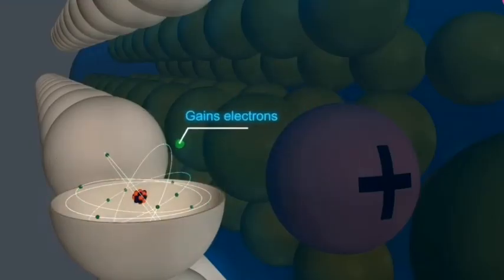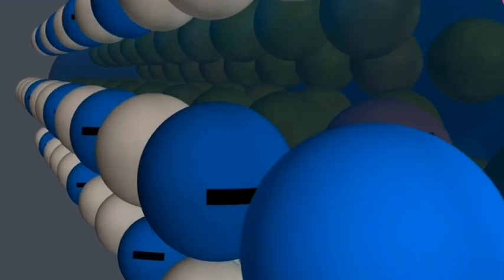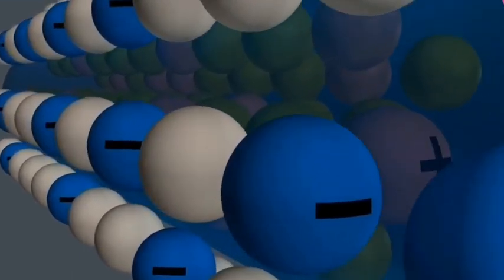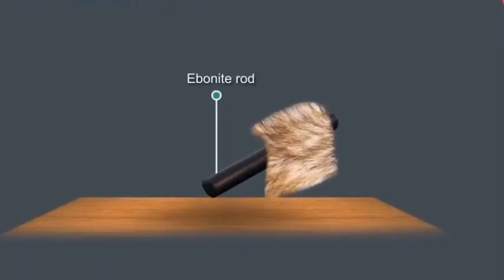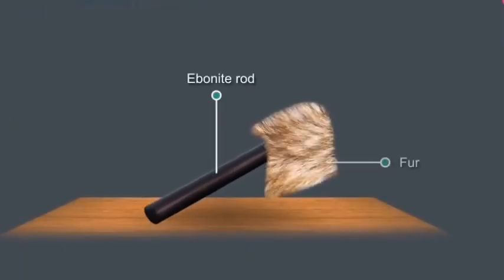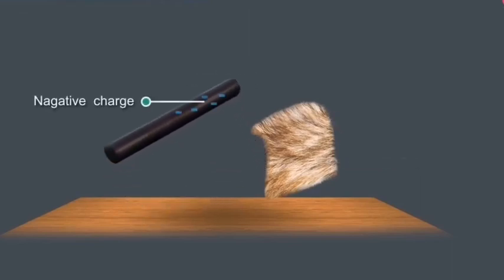These electrons are gained by the silk cloth, and due to the excess of electrons, the silk cloth develops negative charge. Similarly, when an ebonite rod is rubbed against fur, the ebonite rod acquires a negative charge, while the fur acquires a positive charge.